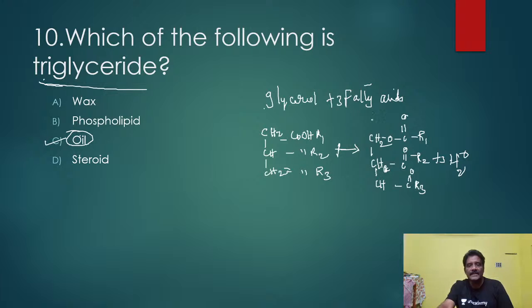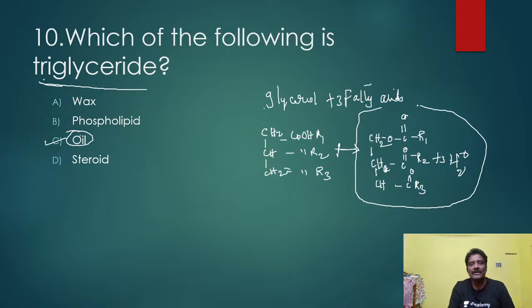Here, just to see, this is what is called glycerol. This is what is called triglycerol. This triglycerol is formed by glycerol plus 3 fatty acids. R1, R2, R3 indicate the fatty acids. This is the glycerol structure. So here, what happens?